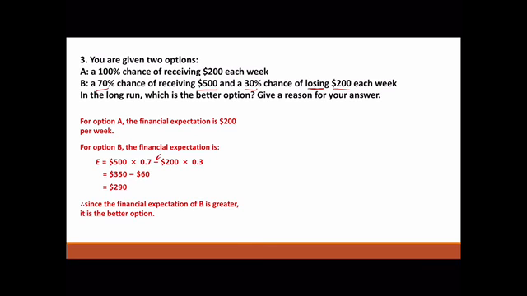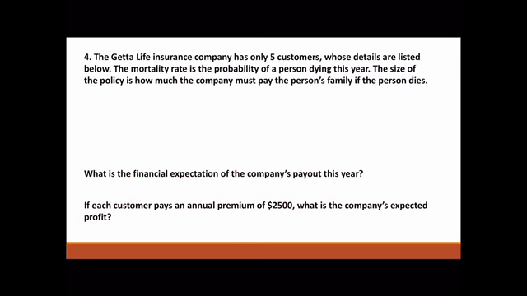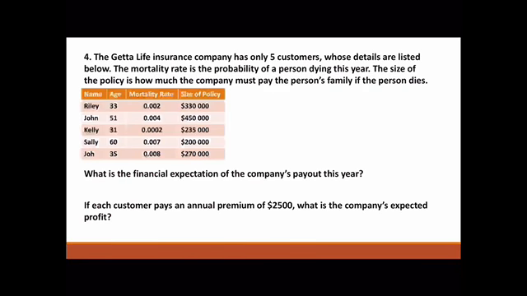All right, next one. The Get a Life Insurance Company has only 5 customers, okay? And their details are listed below. The mortality rate, so the chance of someone dying in a particular year, is given in the table. The size of the policy is how much the company must pay the person's family if they die. We want to work out the financial expectation of the company's payout. So how much do they expect to have to pay out each year?